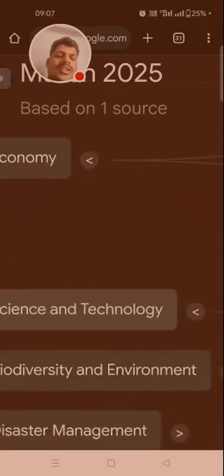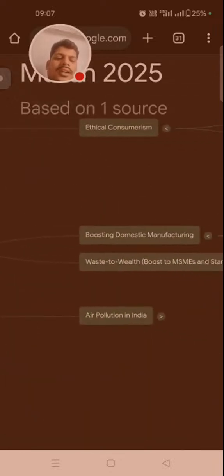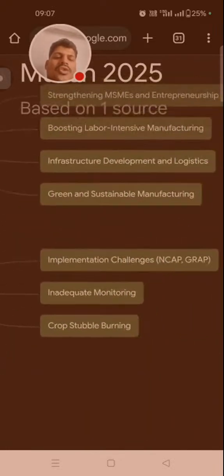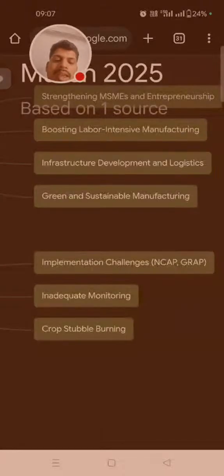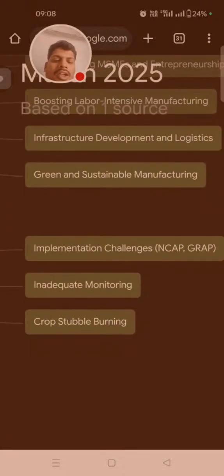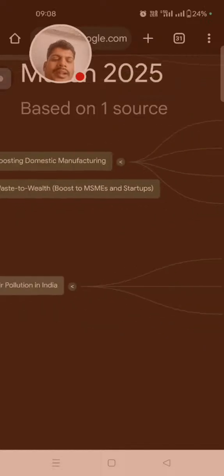Then science and technology. So air pollution in India. Implementing challenges like NCAP and GRAP, and inevitable monitoring and crop stubble burning.